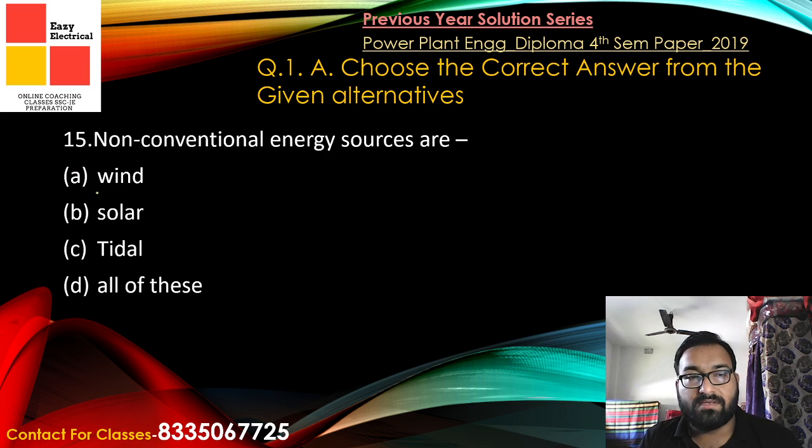Now coming to the next question: non-conventional energy sources are. We all know that wind, solar and tidal are all non-conventional. So all of these will be the answer. Non-conventional means we generally do not use them, or rarely use them. Conventional means we are basically using the convention. Examples of conventional power plants are thermal power plants, hydroelectric power plants and diesel power plants.